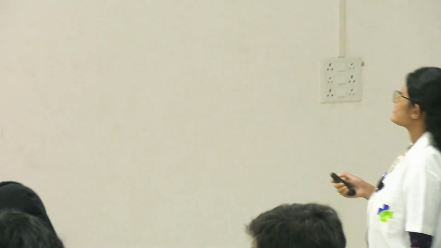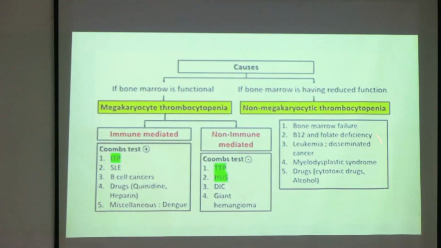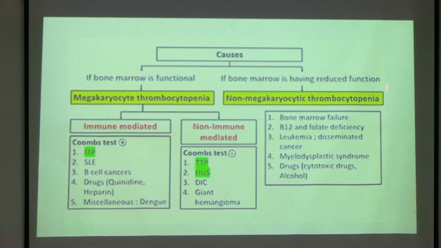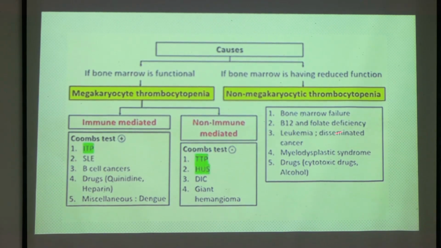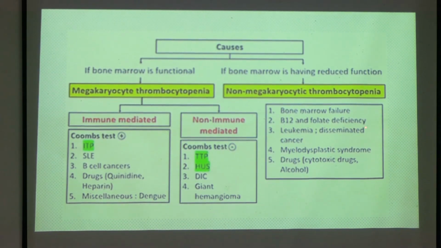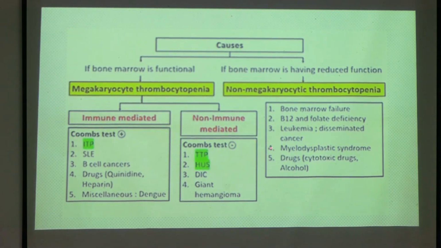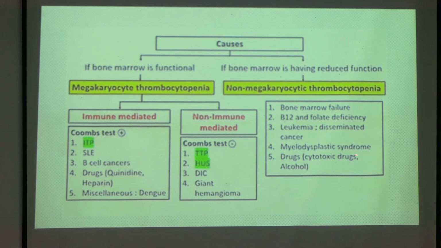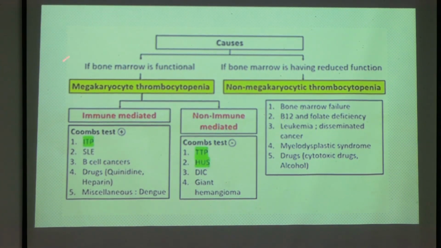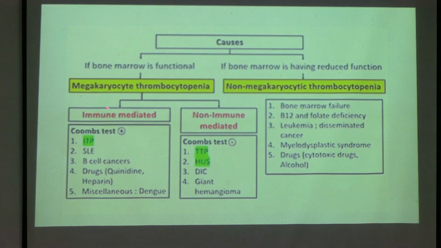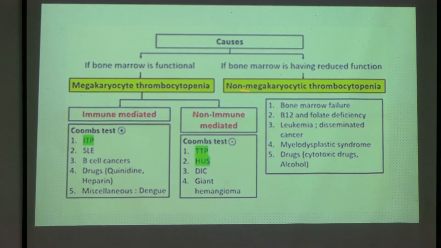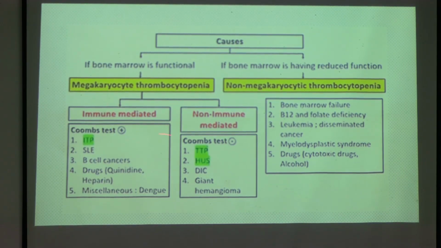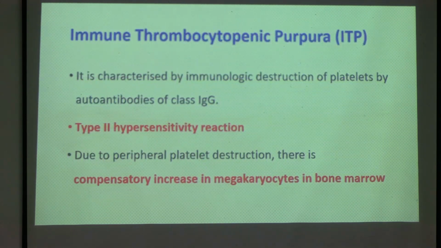So what are the causes of this? When there is amegakaryocytic thrombocytopenia, it will occur due to bone marrow failure, B12 and folate deficiency, leukemias, myelodysplastic syndrome or some drugs. Now in megakaryocytic thrombocytopenia, which is our concern, there are immune causes and non-immune causes. So we will cover ITP, TTP and HUS.